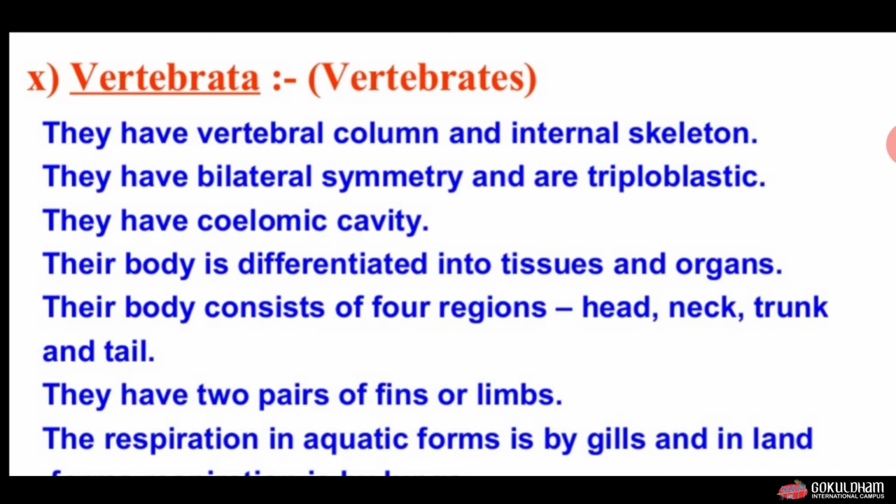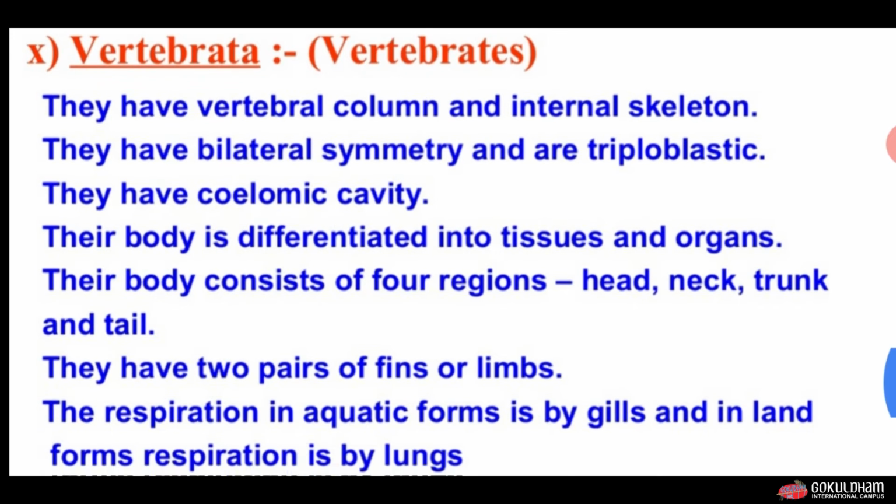You can look around yourself and you may see the different organisms around us which are highly developed and highly evolved, for example, dogs and monkeys. All these organisms are very highly evolved, and they have well developed tissues and organs. Their body consists of four regions: head, neck, trunk and tail. They have two pairs of fins or limbs.